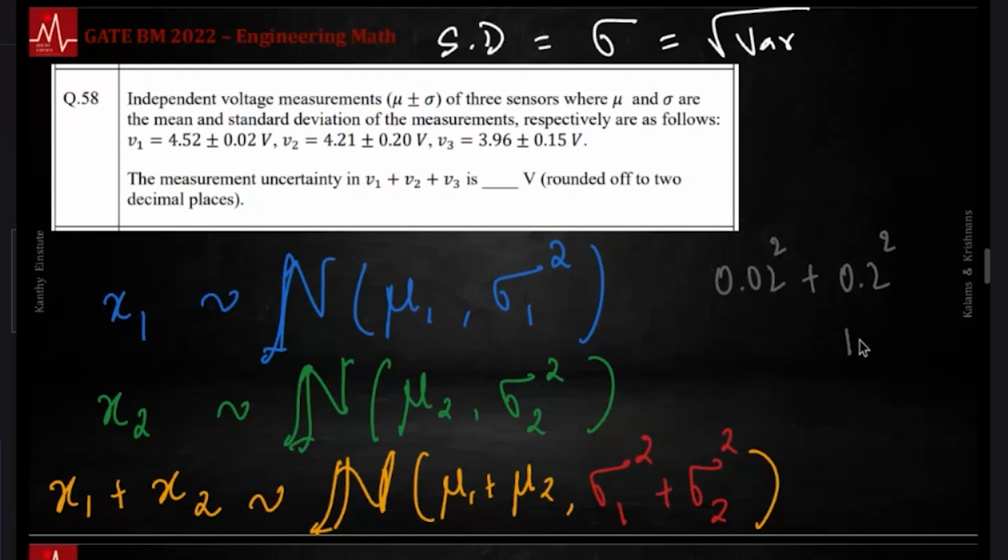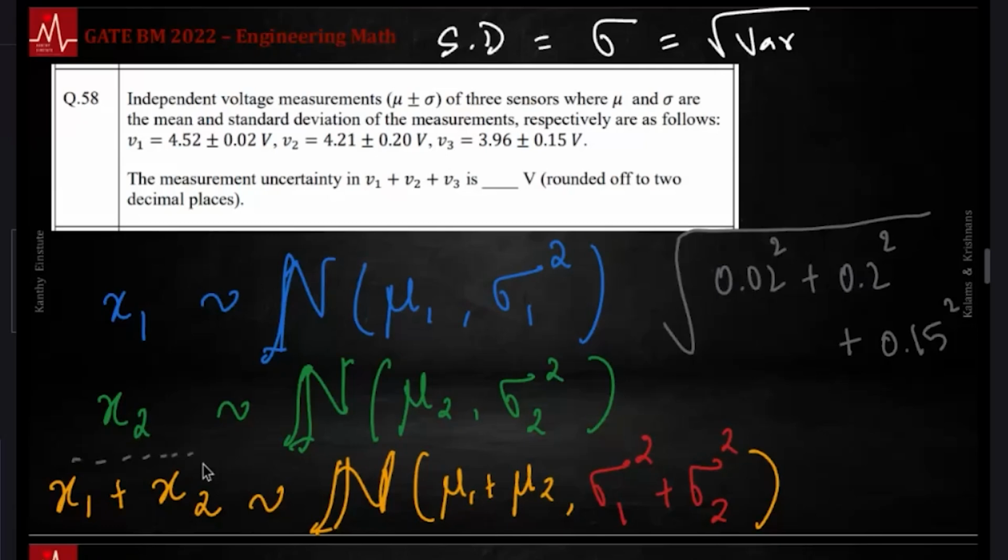In the third one, 0.15 square. This is the combined variance, because of this, result in normal distribution. And the deviation of that would be the square root, which is that. But tell me the answer for that, and also tell me if you have any doubts on this. And this is very, very important.